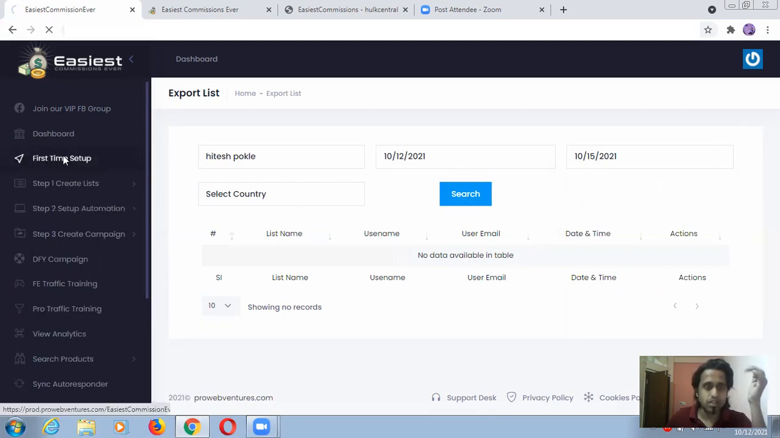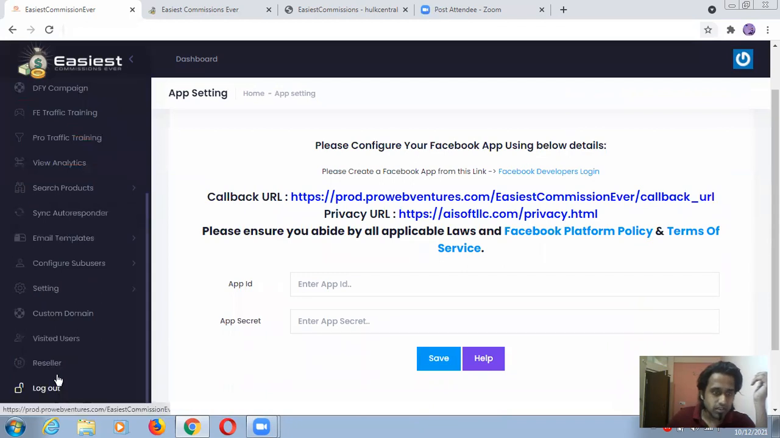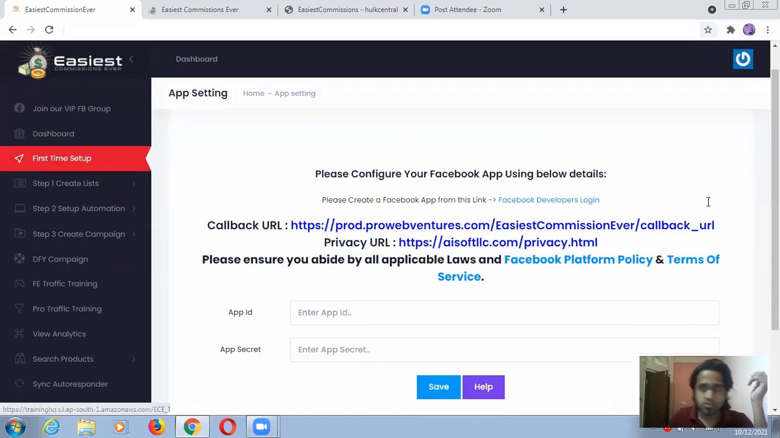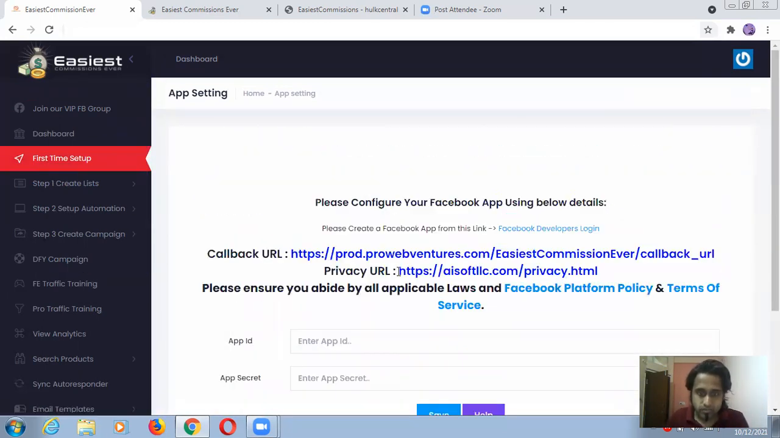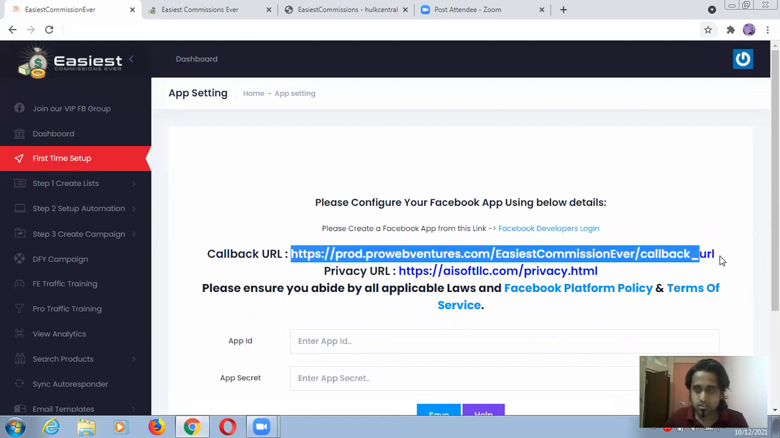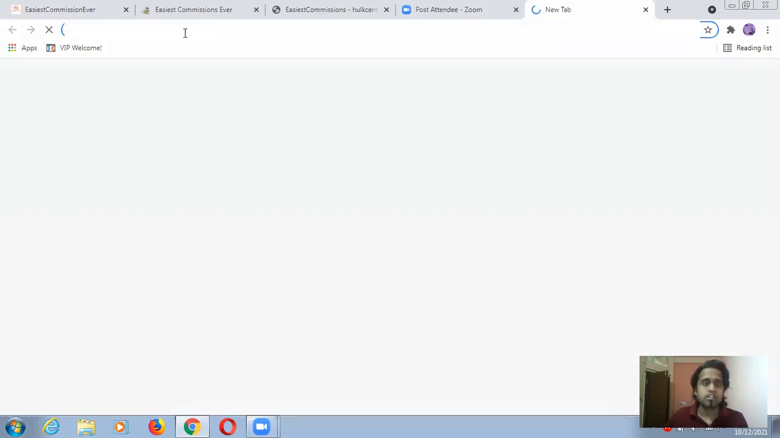So for example, if I do this, I need my IDs and all. Callback URL, please configure your Facebook app below. Let me show you if there is any different important thing here. App ID, app secret, privacy URL. Let me click this one. Leave this first. First come here and just copy this one, and let's see what will come.